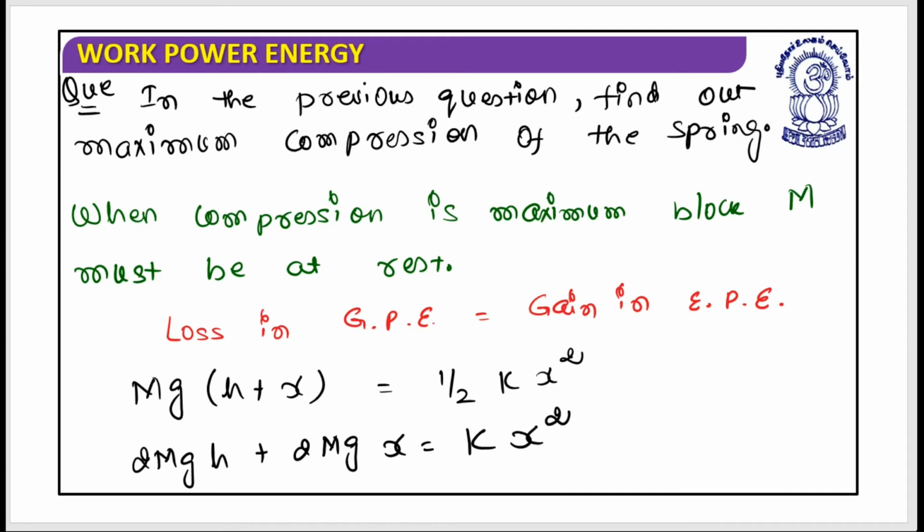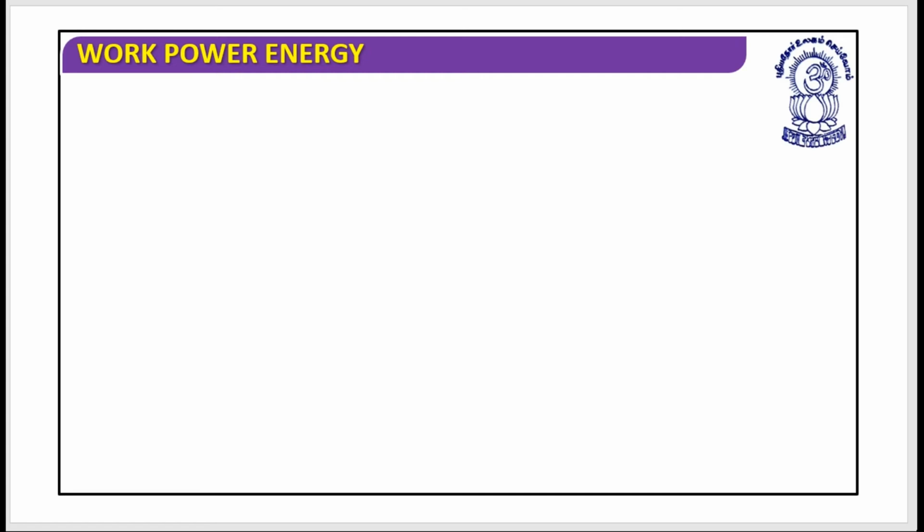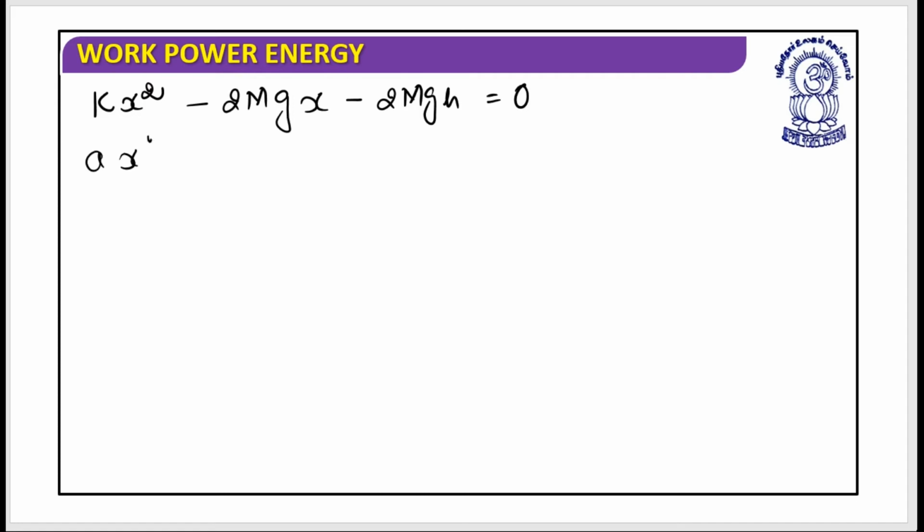Is it clear? I hope this is clear. Now if I solve this, it's kx square minus 2mgx minus 2mgh equals 0. So this is ax square plus bx plus c equals 0.